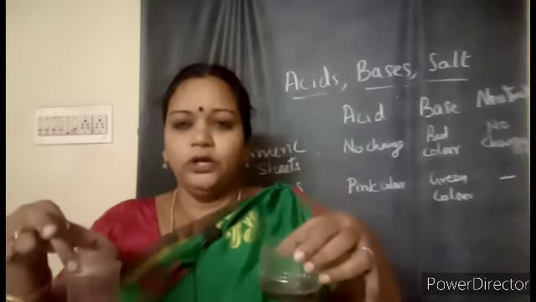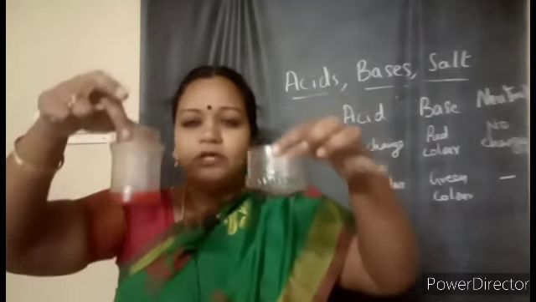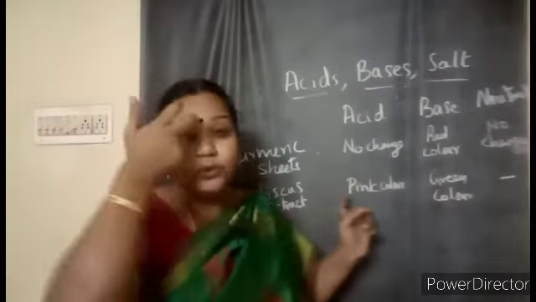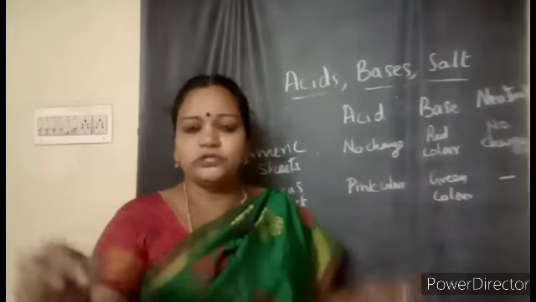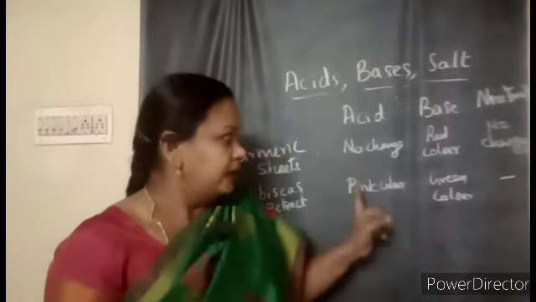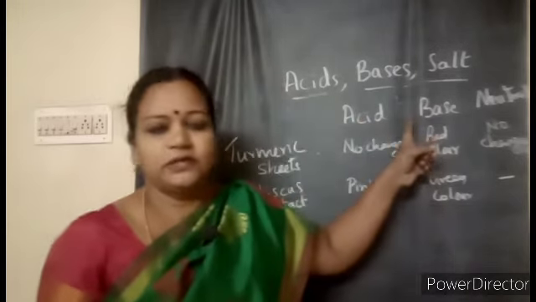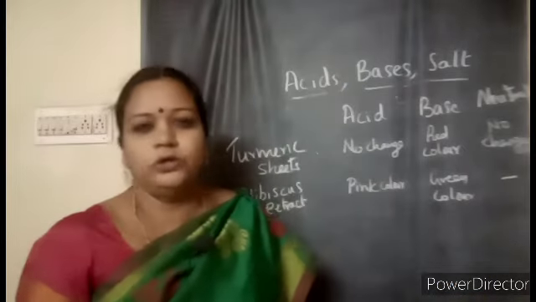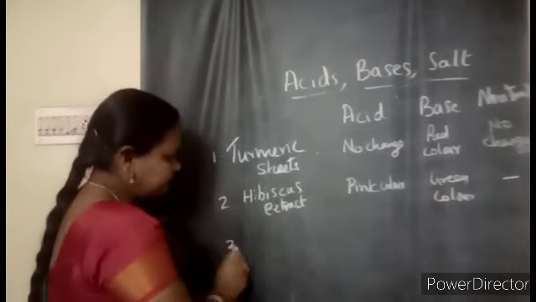This you can enjoy doing with different things. So just I have taken one solution only. You can take different solutions whichever is available in your home, and you add the indicator which you have prepared, that is the hibiscus extract, how I added. Whichever solution changes into pink color, it is showing that it is having acid. If it is changing into green color, it is showing that it is basic. If the solution is not changing in color, then it is a neutral solution.